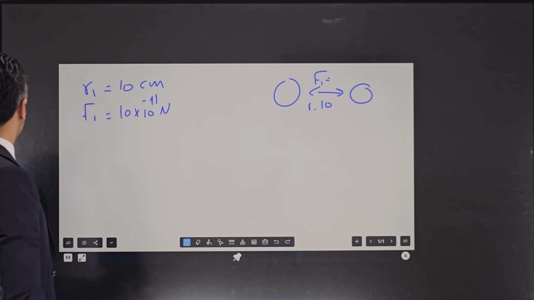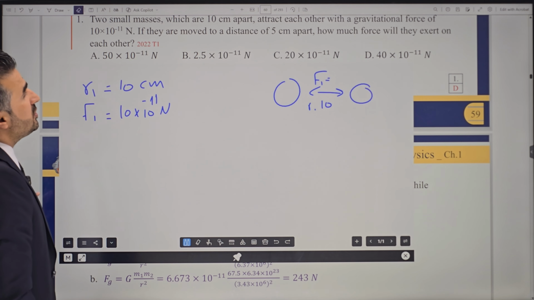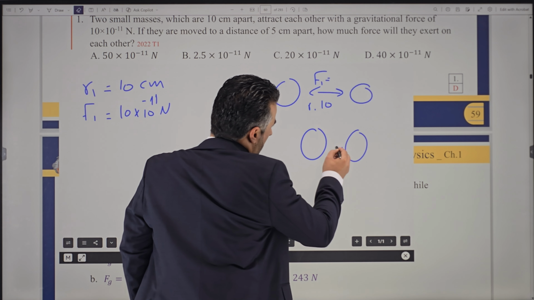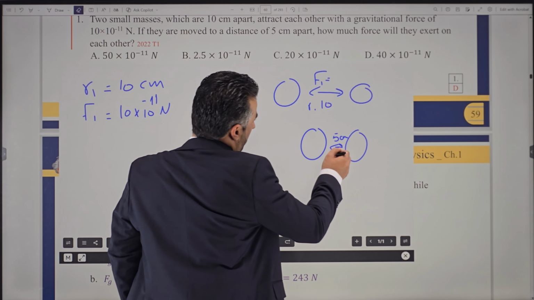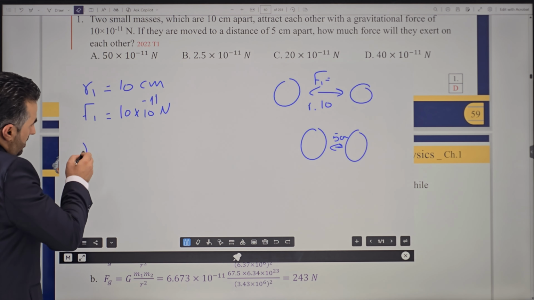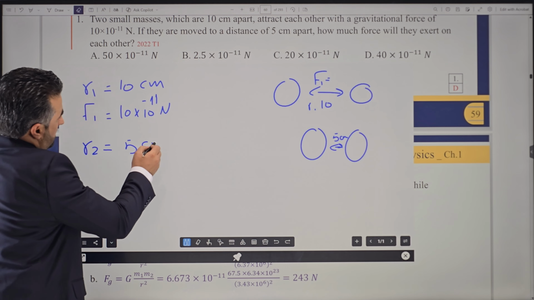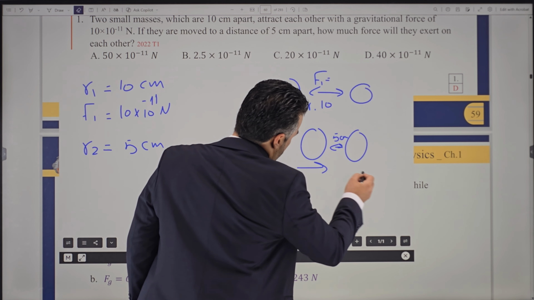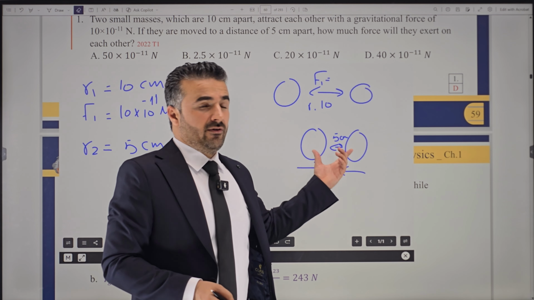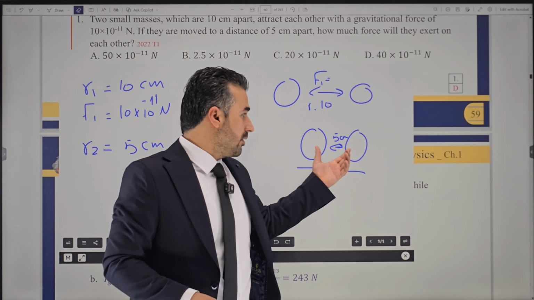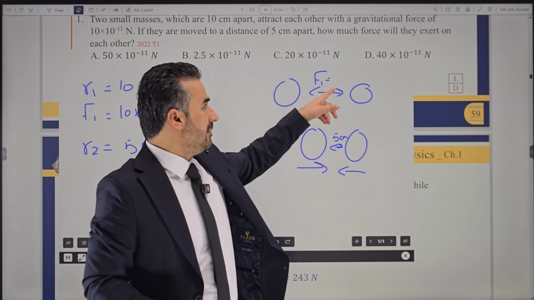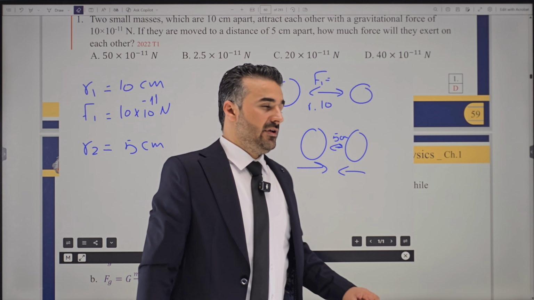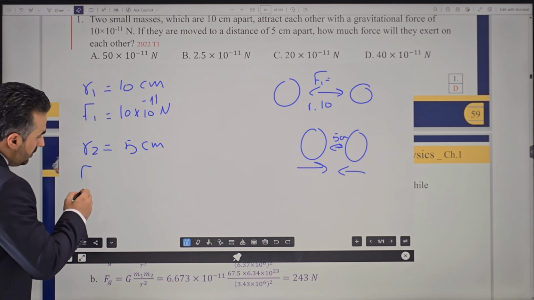Next, watch this closely. It says if they are moved to a distance of 5 centimeter. So now these two masses are moved closer, and this distance is going to be 5 centimeter, which I can call the second distance. Then it asks how much force they will exert on each other now. But before we answer, did the two masses get closer or further? Closer. So the gravitational force must get larger than the first time. If the value you find is not greater, double check your work, maybe you've done something wrong. So now F2 is unknown.